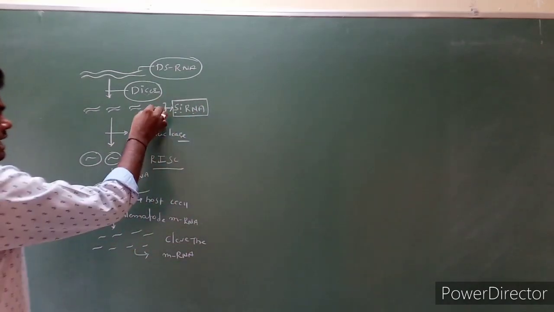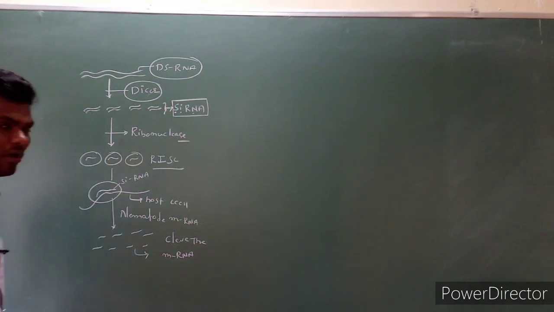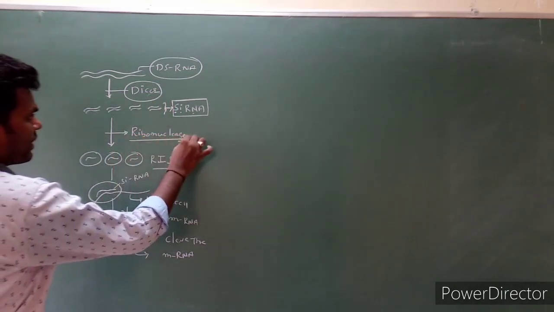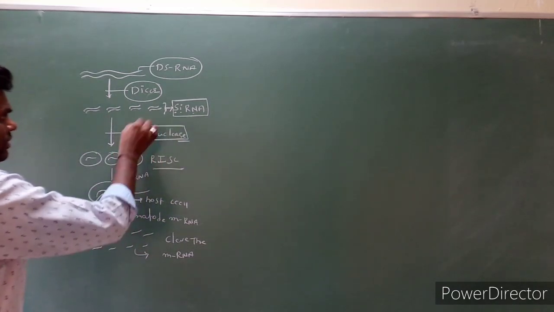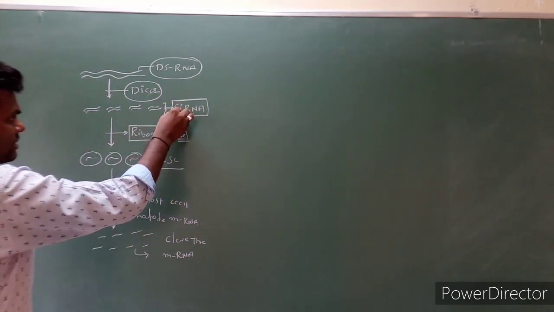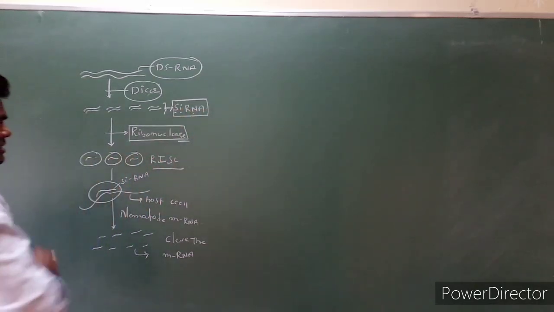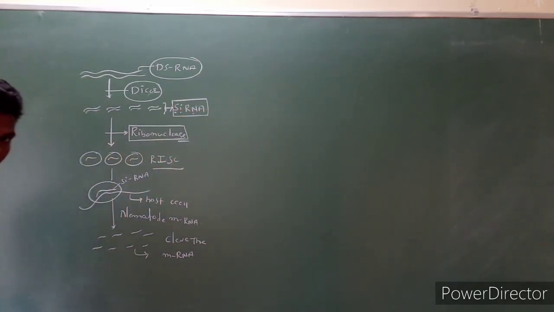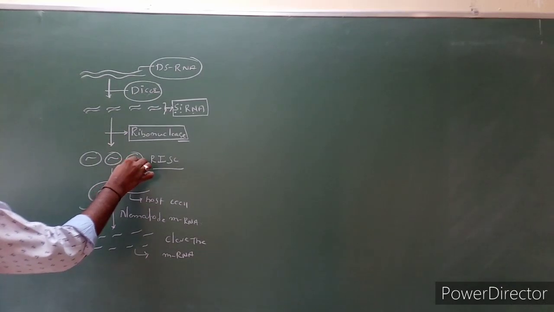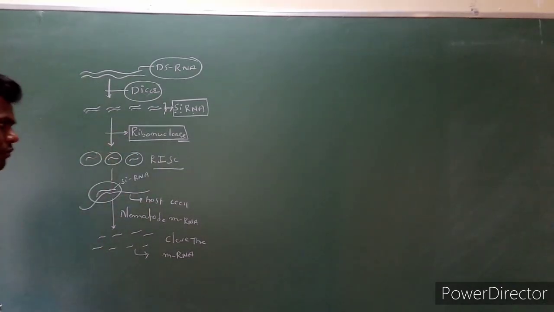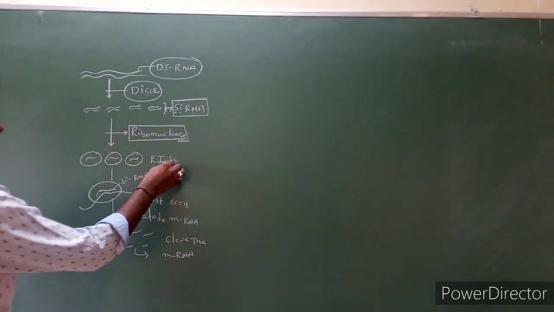It is double-stranded. Again, in the presence of ribonuclease enzyme, this double-stranded siRNA becomes single-stranded RNA. Now this single-stranded RNA binds with some proteins.